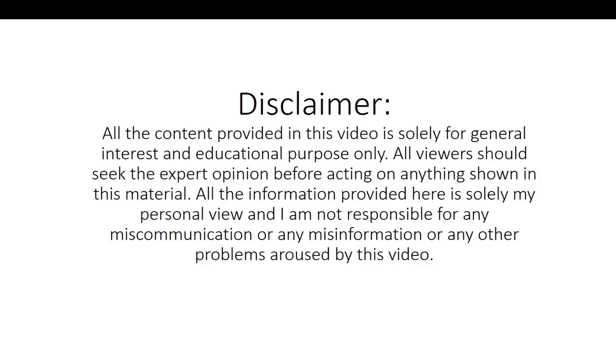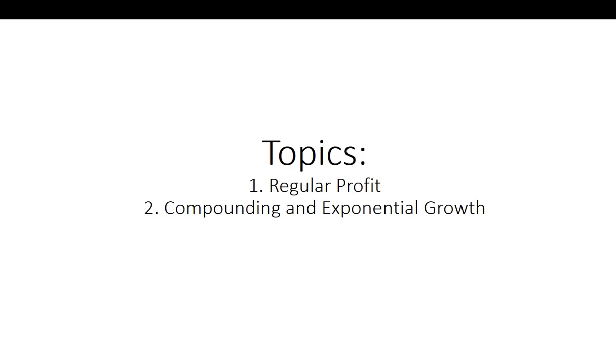We'll go through that, and here you can see the answer. The topics will be regular profit, and the second one is compounding and exponential growth. When I say regular profit, let me show you with an example what exactly it is.